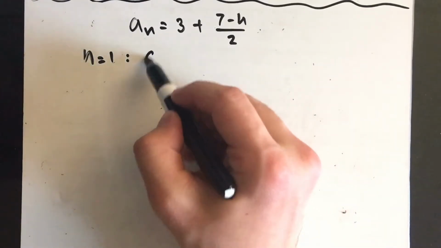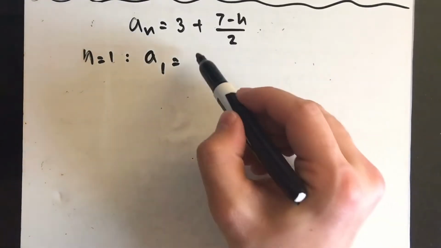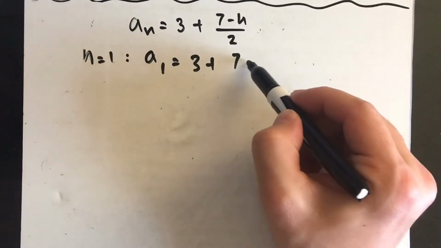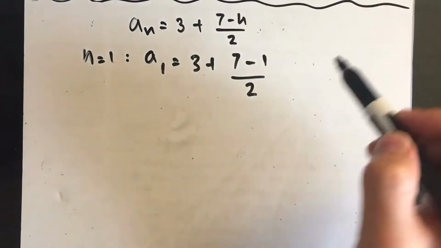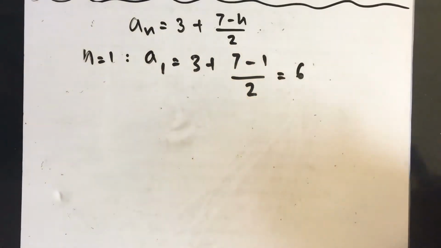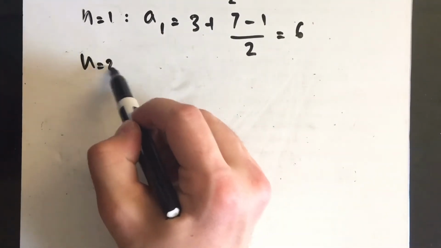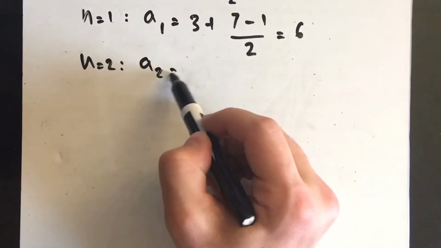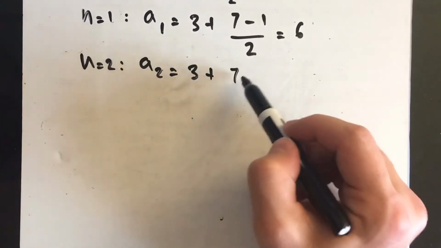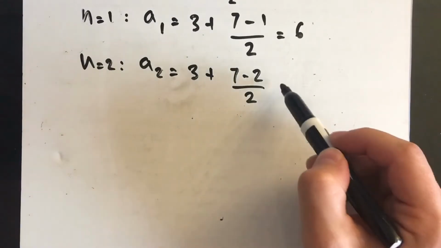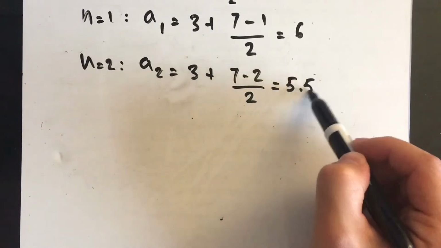What this means is that a sub 1 is equal to 3 plus (7 minus 1) divided by 2, and this simplifies to 6. Now suppose that n is equal to 2. And this simplifies to 5.5.